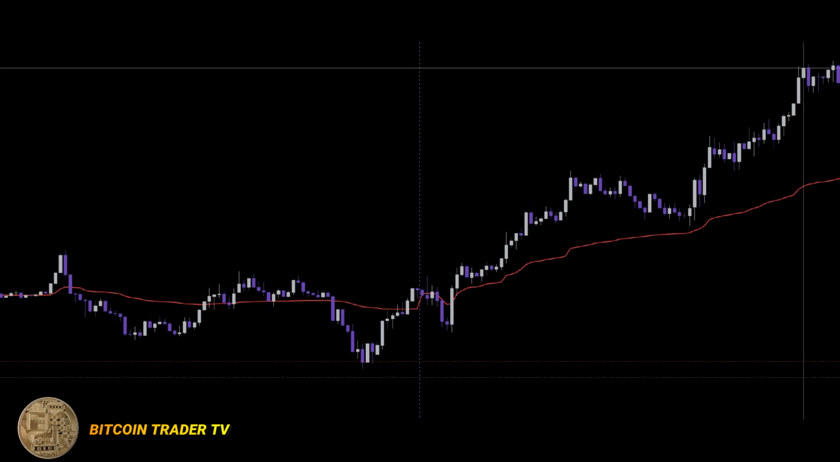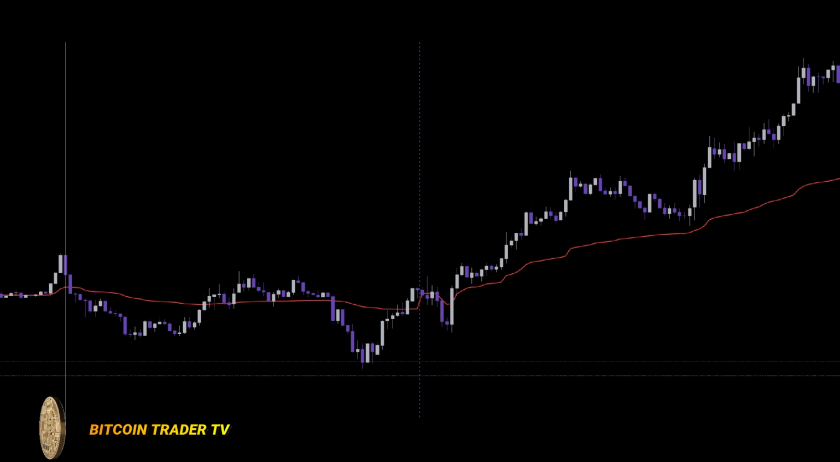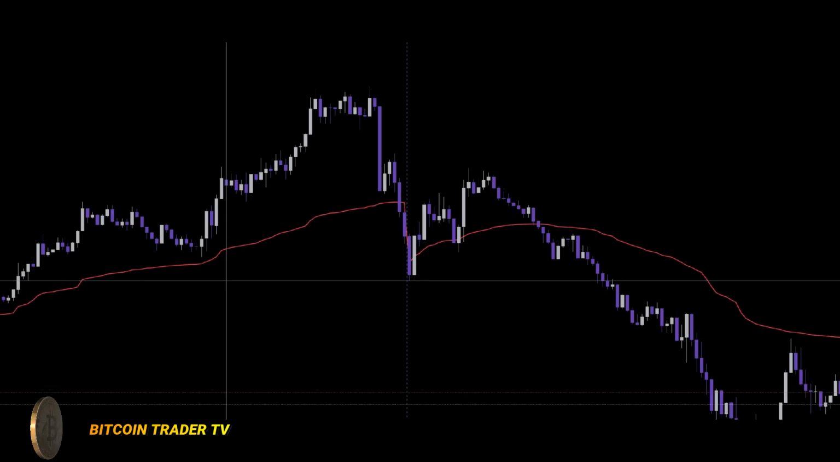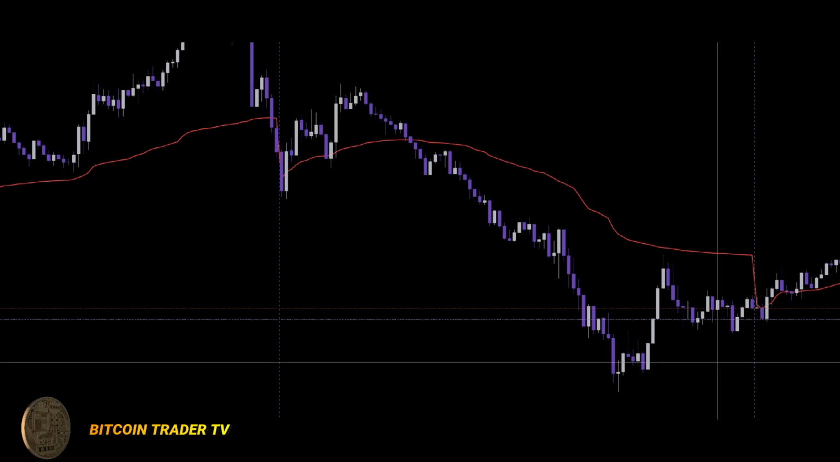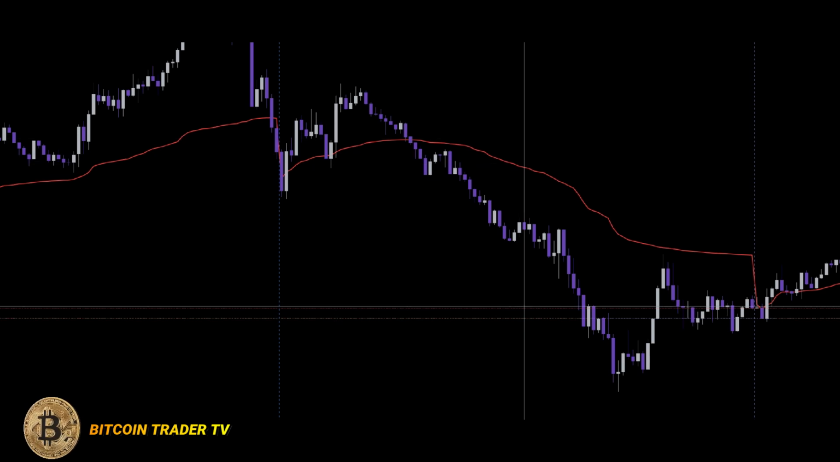Institutions use VWAP to quietly buy or sell large amounts of stock. They break big orders into small chunks and track VWAP to avoid moving the market. If they buy below VWAP, that's seen as a win. Above VWAP, they probably overpaid. That's why VWAP is also a performance benchmark. It tells you if your entry was better or worse than average.